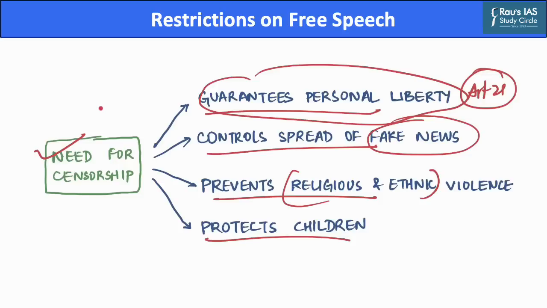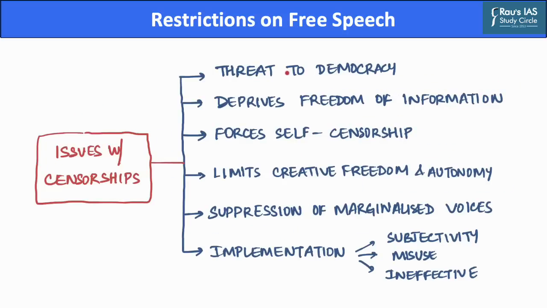However, there are various issues that are associated with the exercise of censorship in a democratic country like India. What are these issues? Let us find out in the next slide. Now, censorship prima facie threatens the democracy of a country. As an attack on free speech, it discourages dissent. And in order to showcase a thriving and properly functioning democracy, it is important to have a healthy and broad level of free speech, which should be without a fear of censorship.